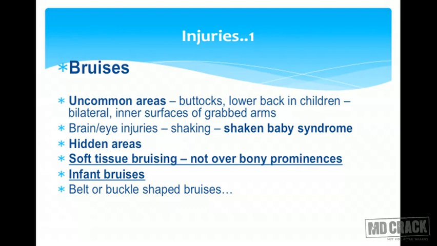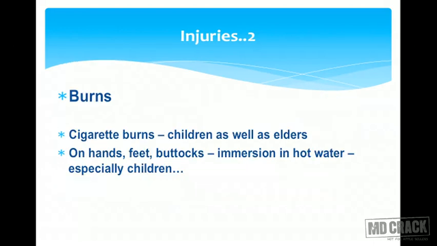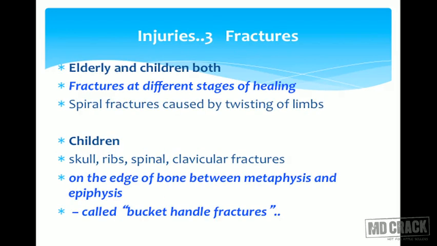There may be soft tissue bruising. It's not over the bony prominences, it's soft tissue bruising, and there might be infant bruises. Belt or buckle shaped bruises are characteristic of abuse. The second type of injuries may be burns, for example cigarette burns. These are found in children as well as in the elderly. And on the hands, feet and buttock, you find signs that the child has been immersed in hot water. So this is typically seen in children.